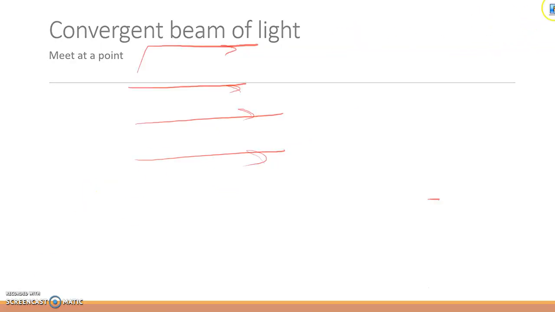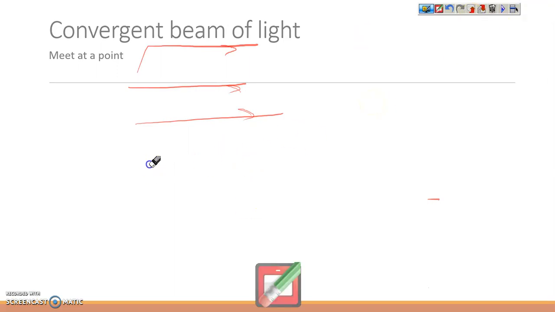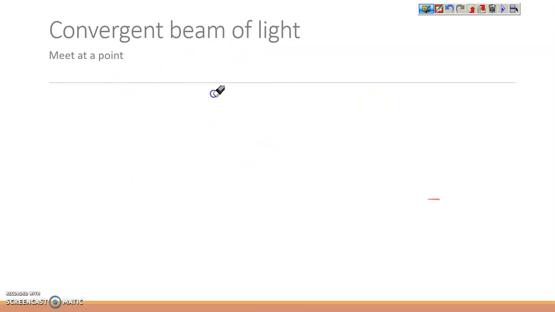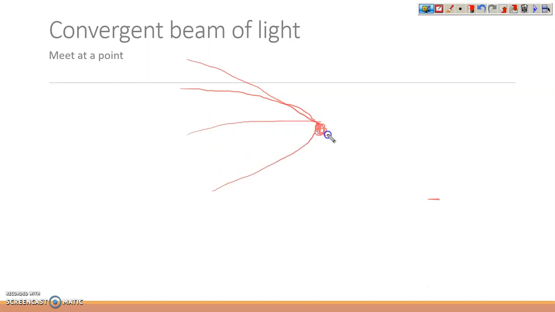convergent beam of light. They meet at a point. The convergent beam of light is the rays of light which are not parallel to each other and which proceed towards a point and meet at a point here. They are convergent. They're meeting here at a point. So it is the convergent beam of light.